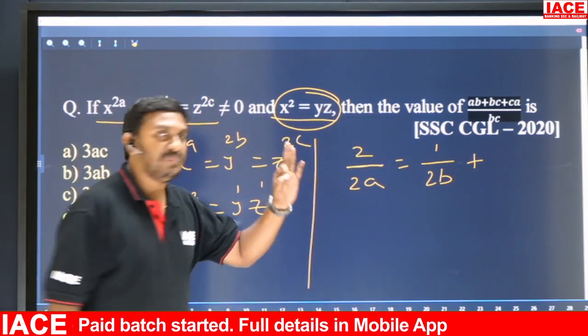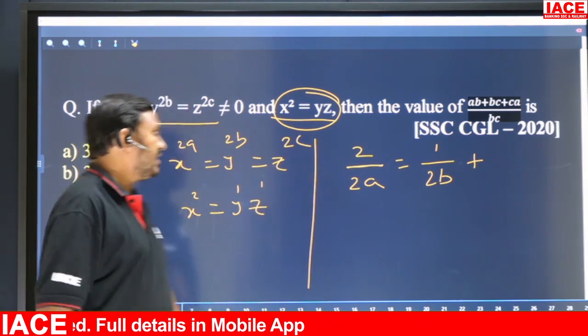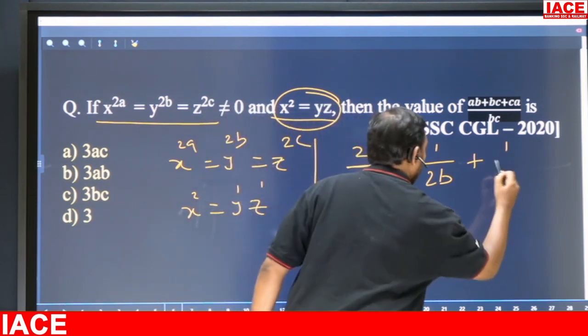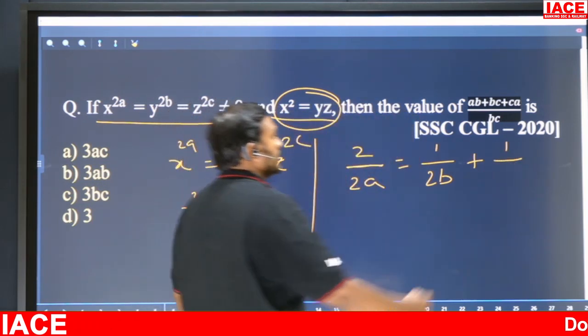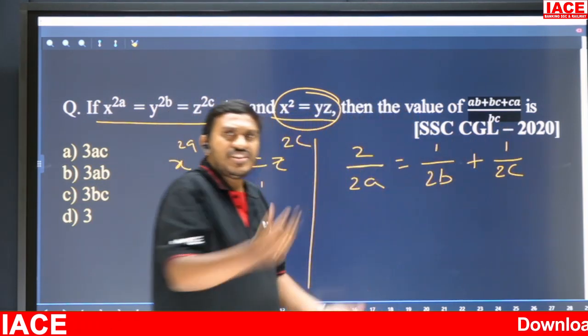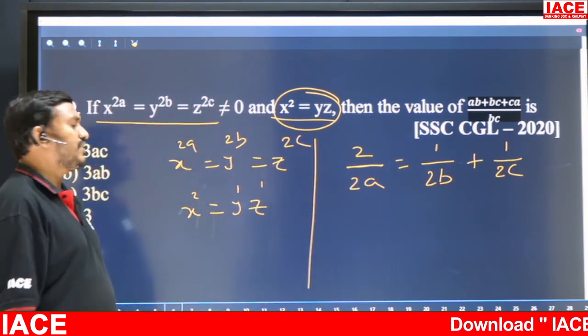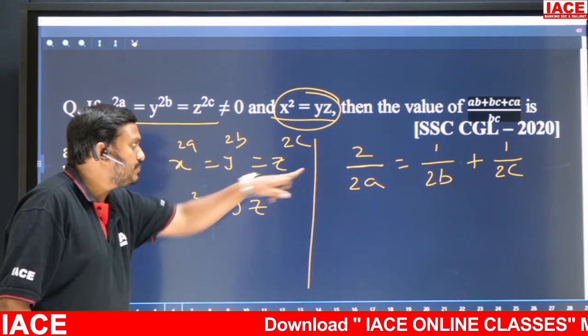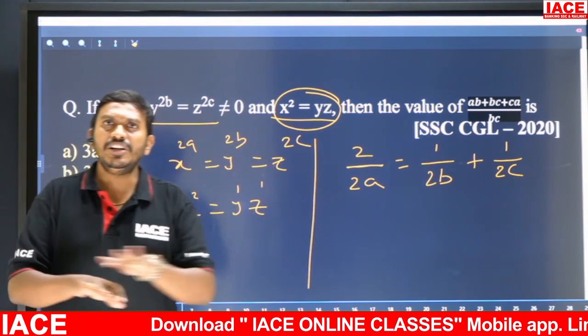We discussed in the classroom that for multiplication we put plus, right? Then 1 by z power how much? 1 by 2c. That's it. So this is the relation. Whenever you observe like this, power by power equals power by power. If multiplication is there, put plus between power by power. That's it. No need to do anything.